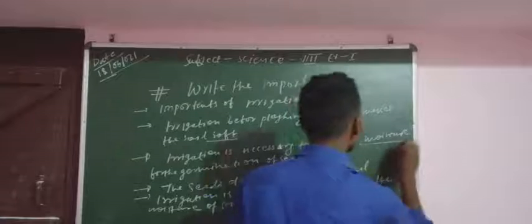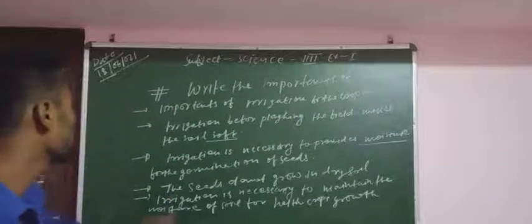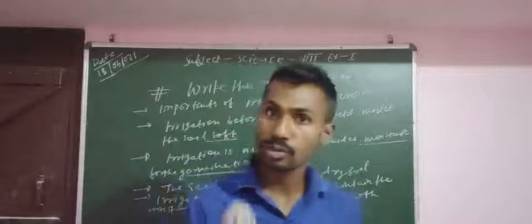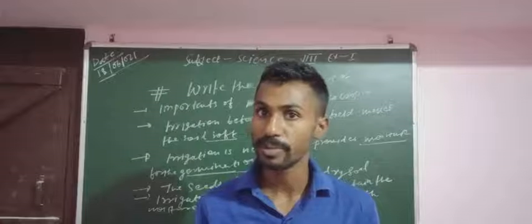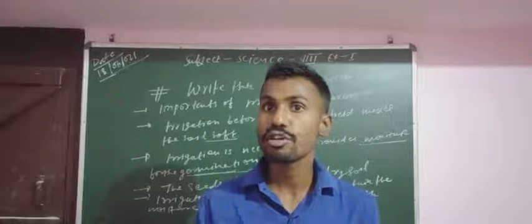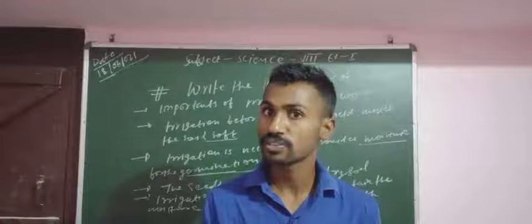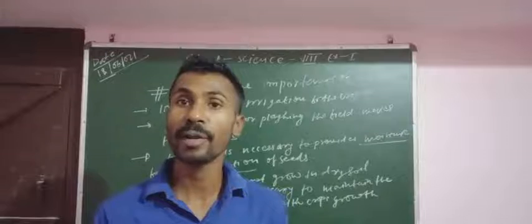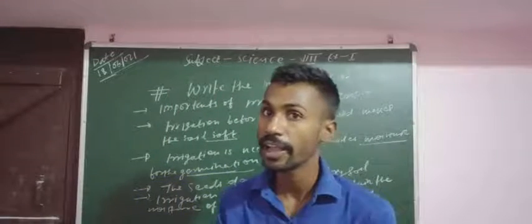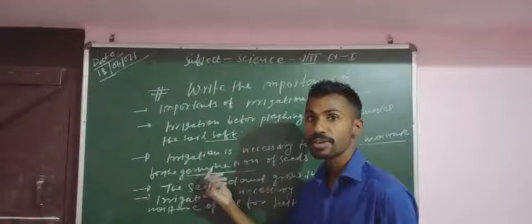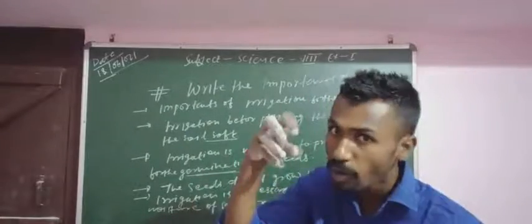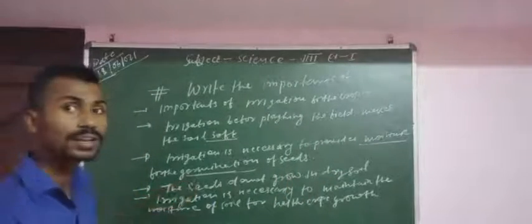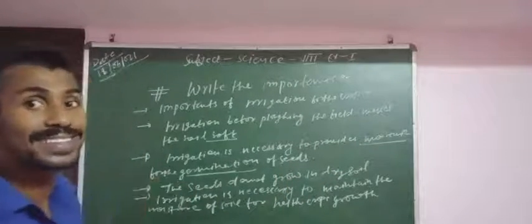Second point is that irrigation is necessary to provide moisture for germination of seed. When we plant small seeds in the soil, they need moisture, that means nampi. In the presence of water particles, a little amount of heat and air, they can germinate. That means the germination process goes on in the presence of all these substances. So for the germination of seeds, irrigation is necessary.